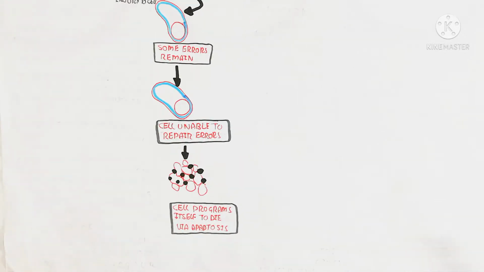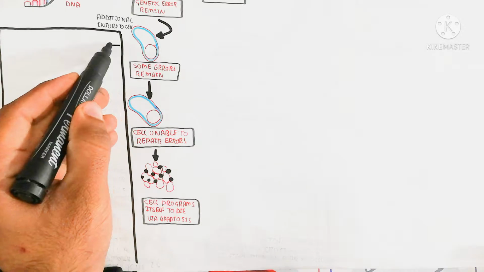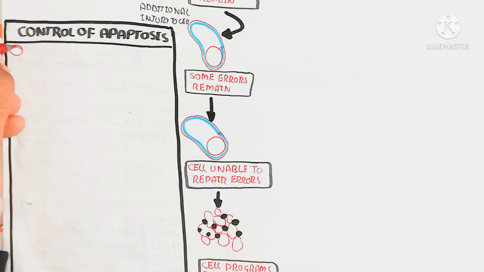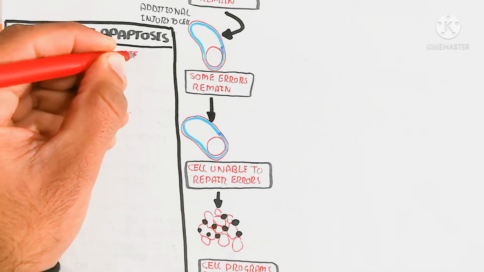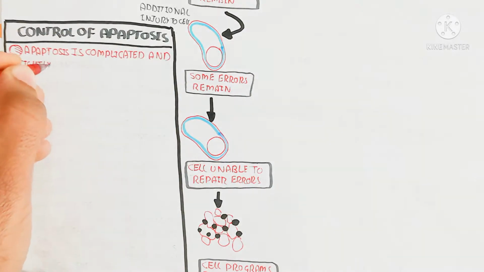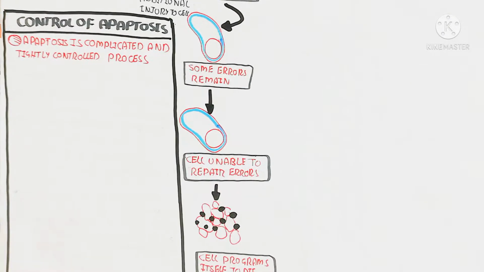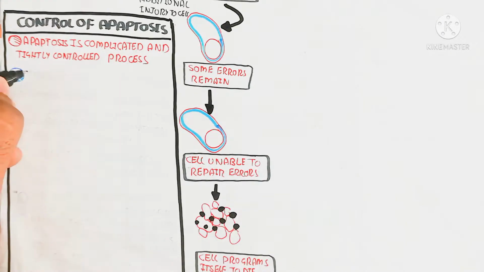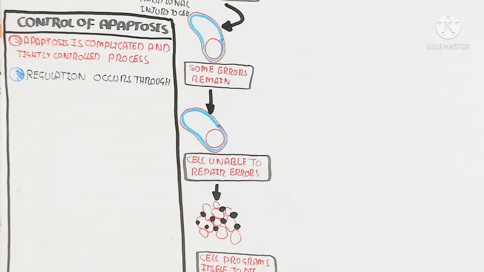That is very dangerous, so the cell programs itself to die via apoptosis. Let's begin to understand the control of apoptosis. Apoptosis is a complicated and tightly controlled process. This control is very important, because without it the cancer-causing genes will be activated due to mutation and damage of the tissue.